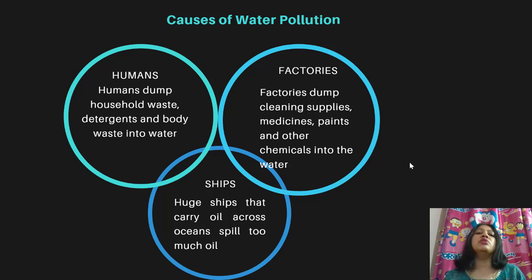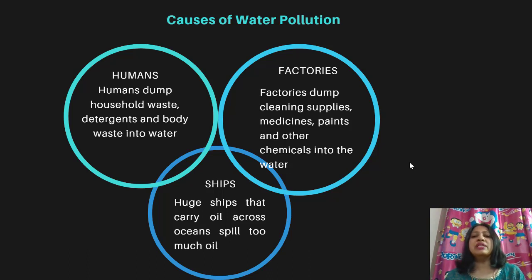The causes of water pollution, there are three main causes. One is humans, factories, and the ships. How do humans cause water pollution? Human beings normally dump household waste, detergents, and body waste into water in lakes, in rivers. You might have seen many people just dump their garbage into the rivers, into the lakes. This causes water pollution.